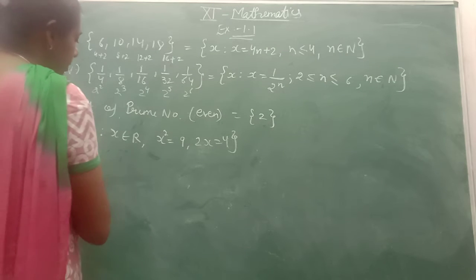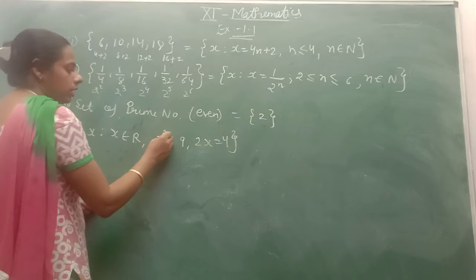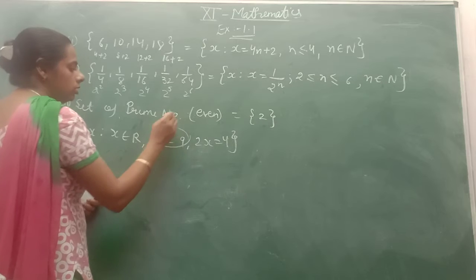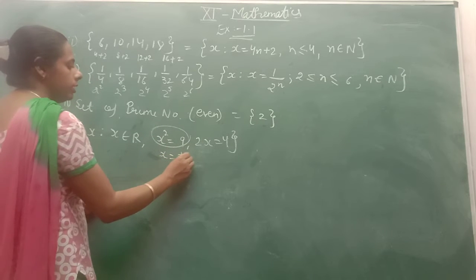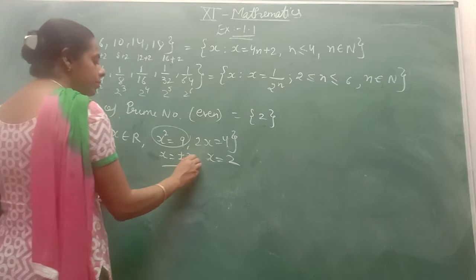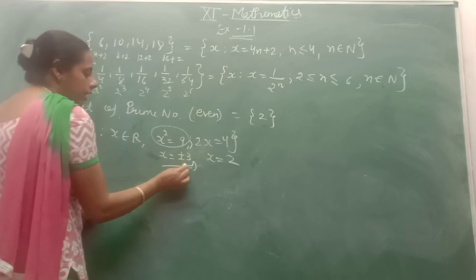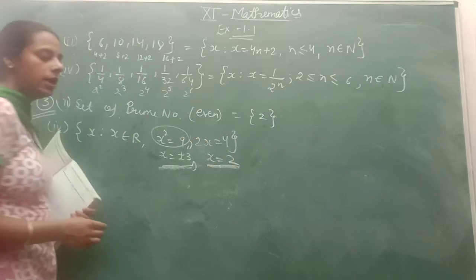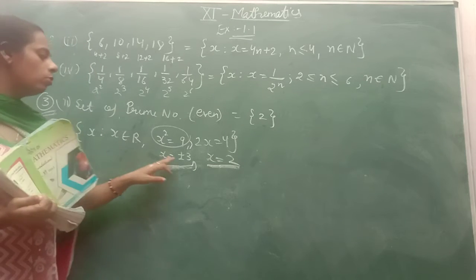So what will I write here? Solving this equation, you will have x is equal to plus minus 3 and here you will have x equal to 2. What is the common? Comma means common. What will you take common from this and this term? Is there any x which is the same in both terms?